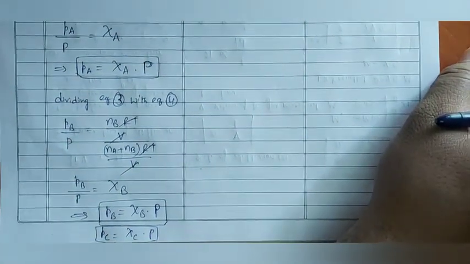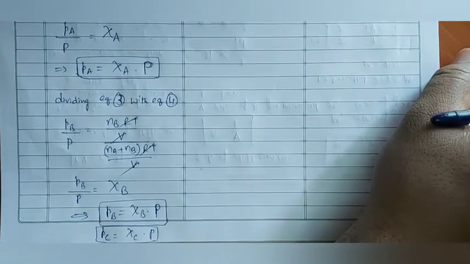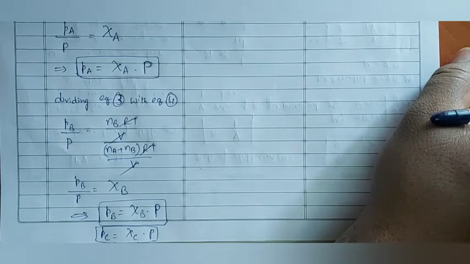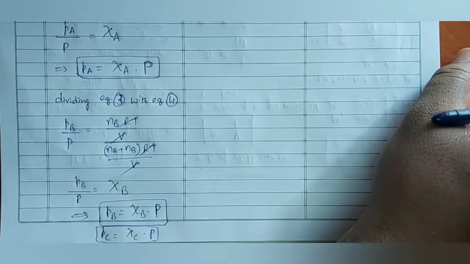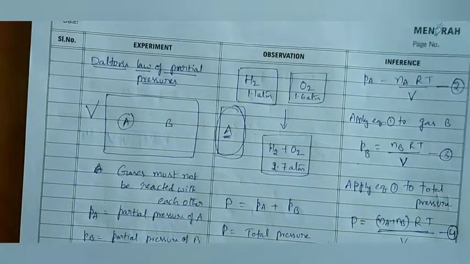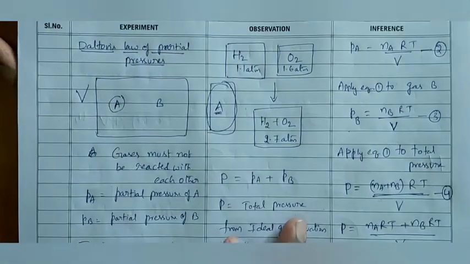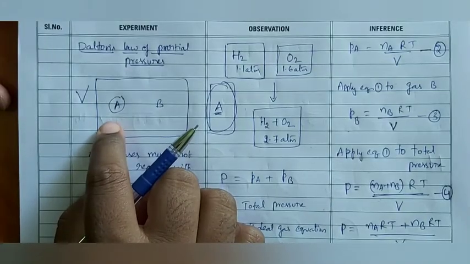Partial pressure of n gas is equal to mole fraction of n gas into total pressure. In this way, we have learnt Dalton's law of partial pressures. The pressure of the gas along with any other gas is called partial pressure.